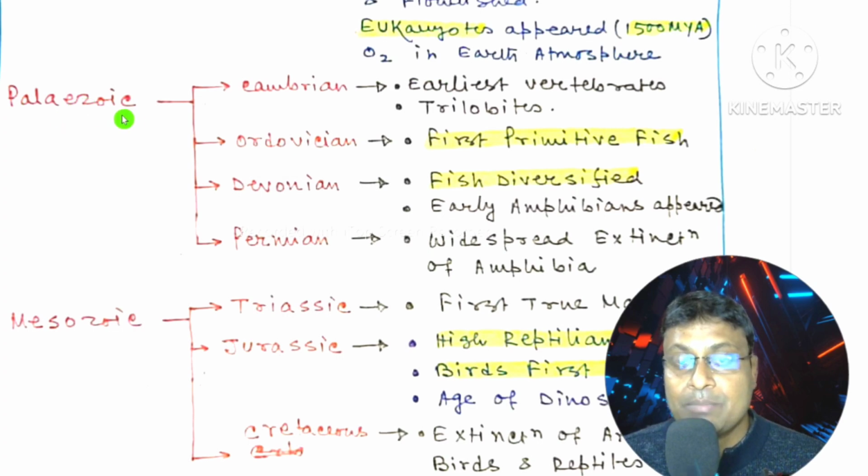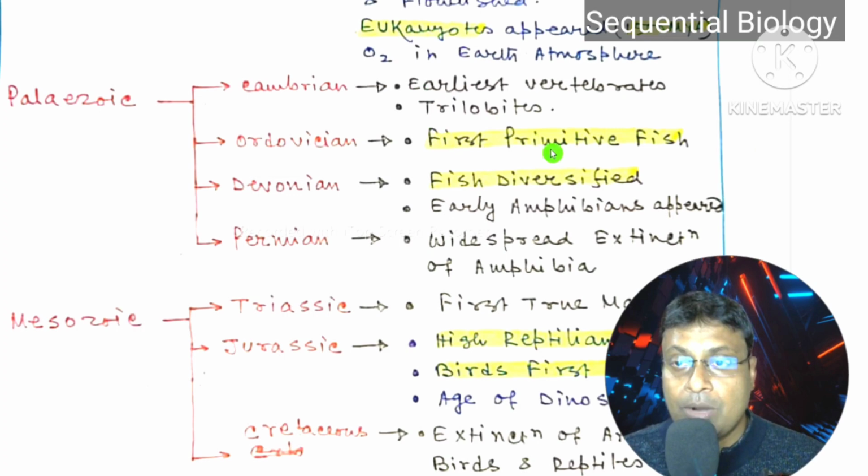The next era is the Paleozoic era. The Paleozoic era has important periods: the Cambrian, Ordovician, Devonian and the Permian period. In the Cambrian period, the earliest vertebrates evolved, and the trilobites also appeared during this time, and great diversity was seen during this time, so it was popularly known as the Cambrian explosion. Actually, the earliest vertebrates evolved during the Cambrian period of the Paleozoic era.